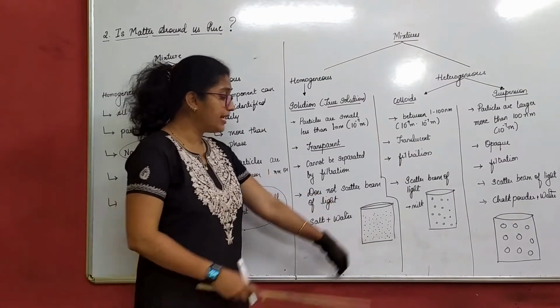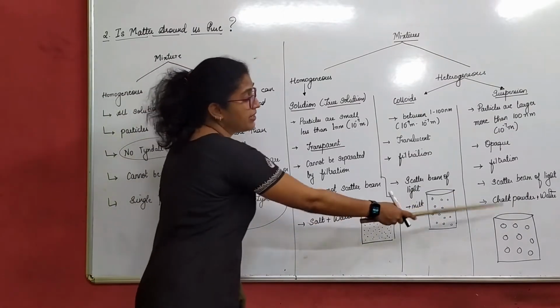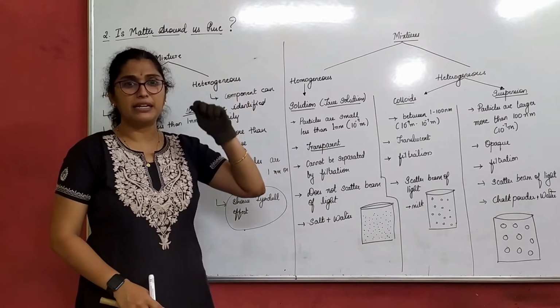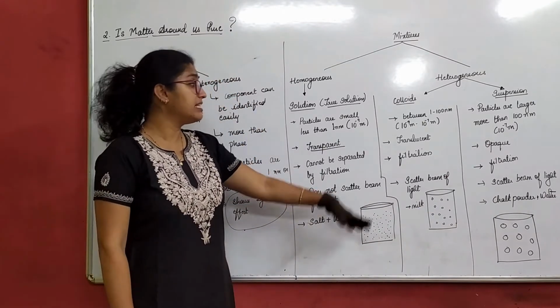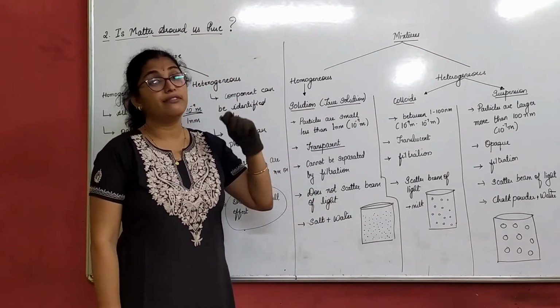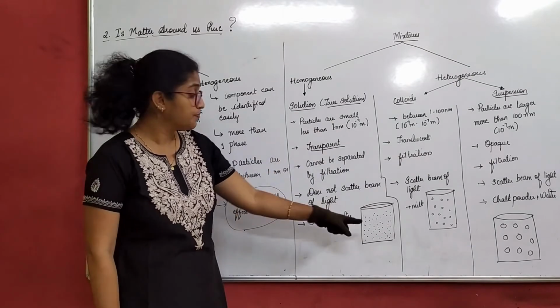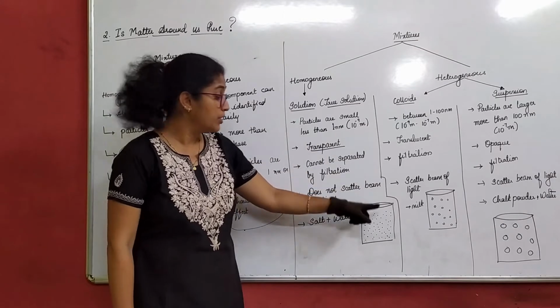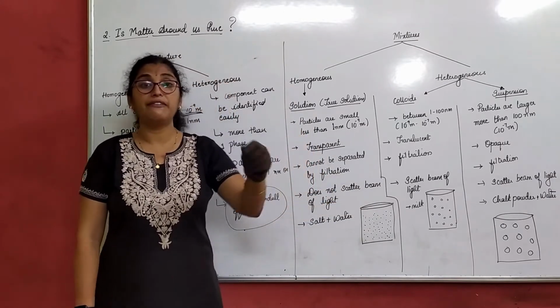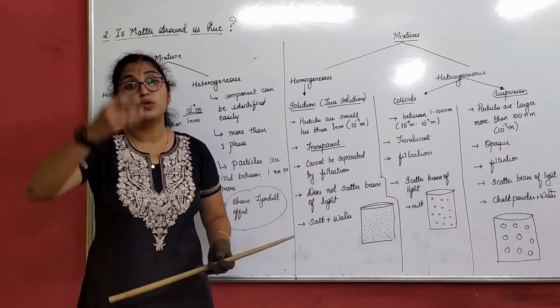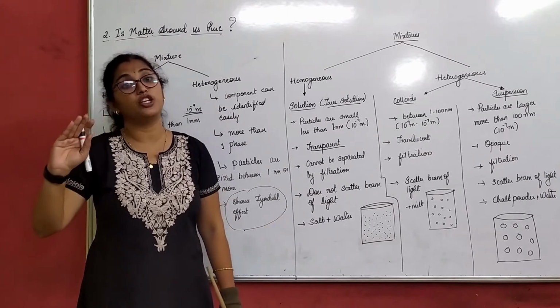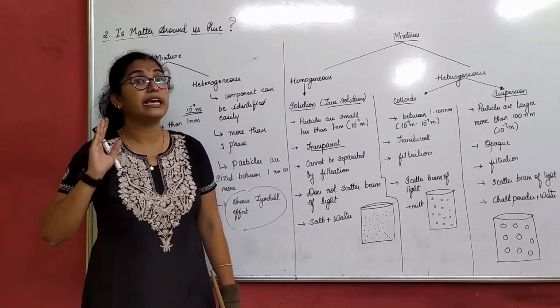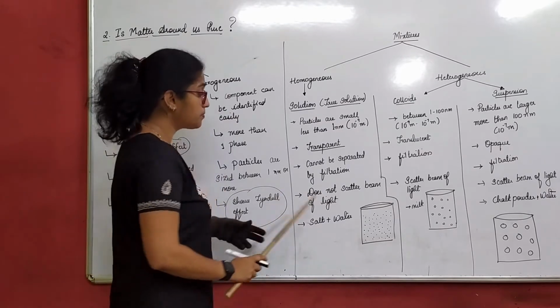Though they are big here, if I compare with these two, these are tiny particles. Assume that these are about 10 raised to minus 9 meter, that is 1 nanometer. Even if I do the filtration process, those particles will pass through. That means I cannot separate them.